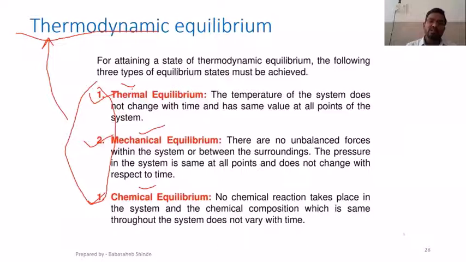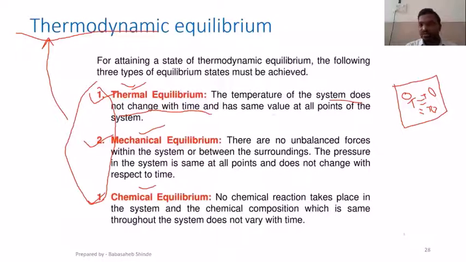Thermal equilibrium in this sense: if I consider this as a body and there are certain points in the body, the temperature at those points shouldn't change with respect to time, or it should always remain constant. If the temperature of the system does not change with time and has the same value at all the points of the system, then the system is said to be in thermal equilibrium.